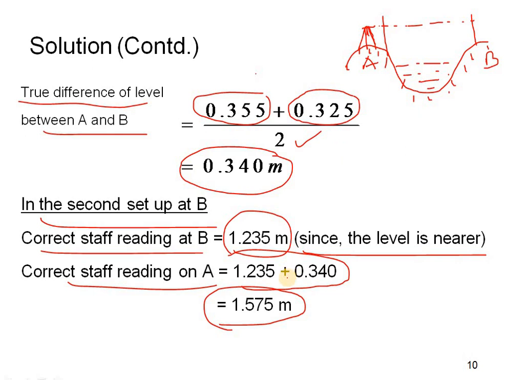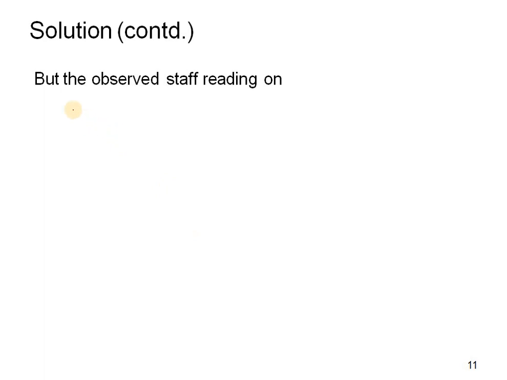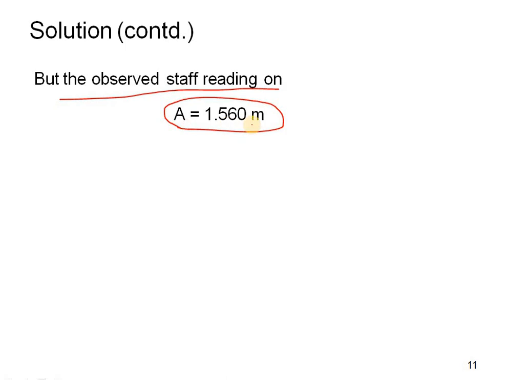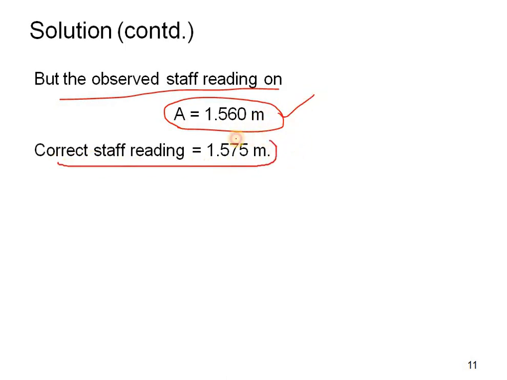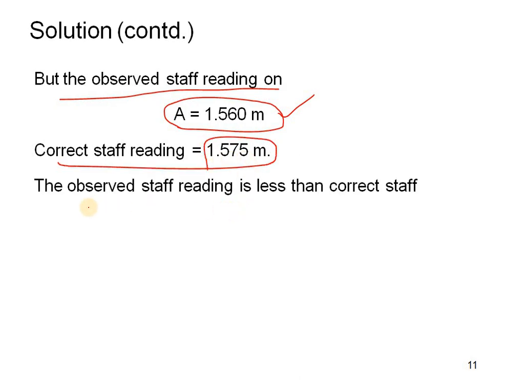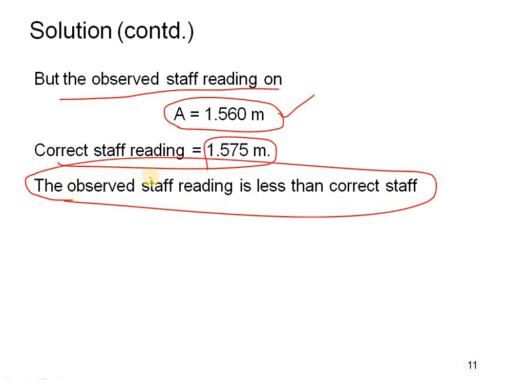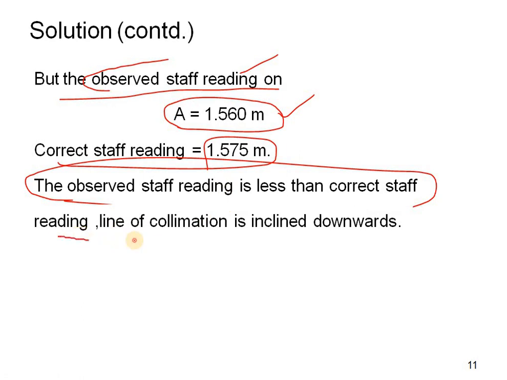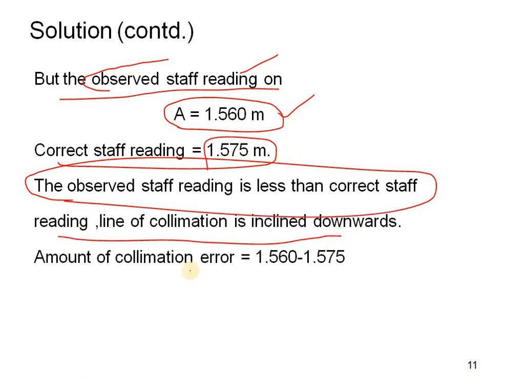We have to find it in this way. The observed staff reading on A is equal to 1.560 meters. This was given in our question. The correct staff reading is equal to 1.575 meters, which is what we have got. The observed staff reading is less than the correct staff reading, as we can see here. So the line of collimation is inclined downwards.